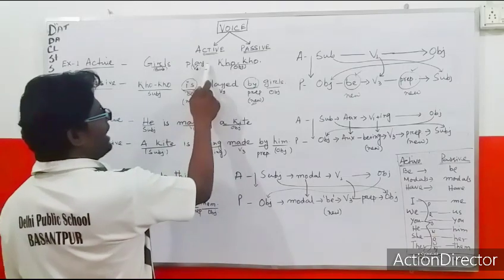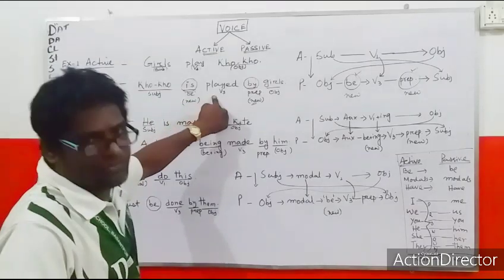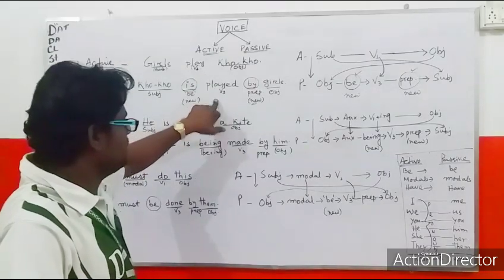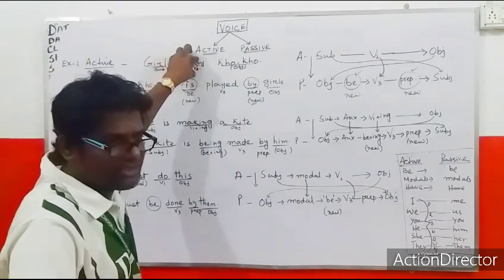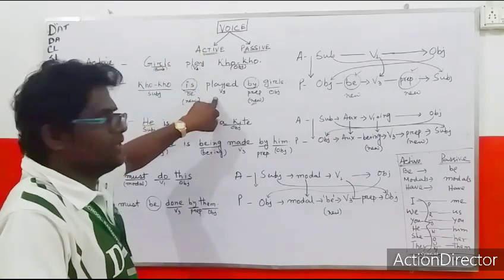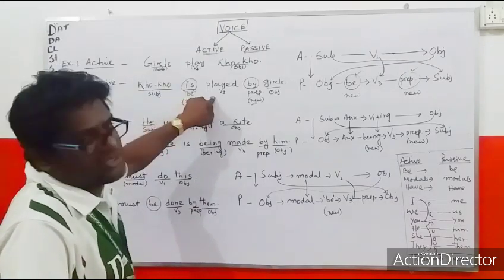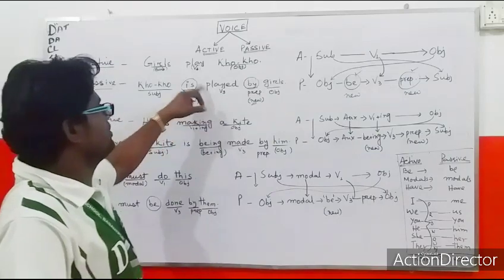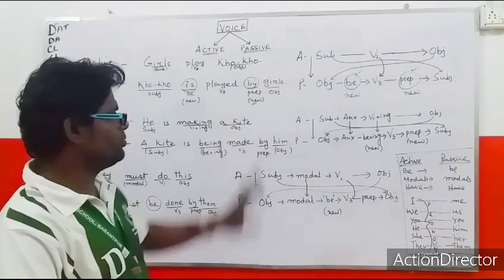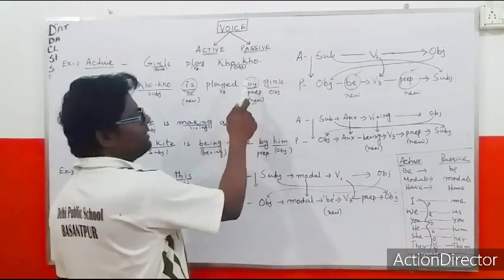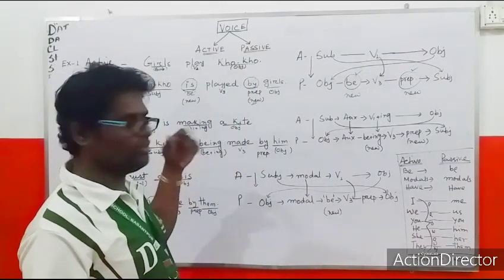Okay. Now the third form of the main verb must always be there in the passive voice. Passive should always have the third form of the main verb. If play, then played. If played, then played. If playing, then played. So whatever form of the main verb is there in active voice, that will be changed into third form. And this is compulsory. The be verb is compulsory. That should be brought new. Third form is compulsory. And the subject in the active voice comes in the place of object. And before that object, there should be a preposition, usually by. There are other prepositions also used that will be discussed later.